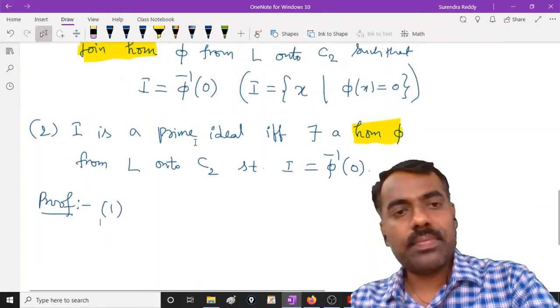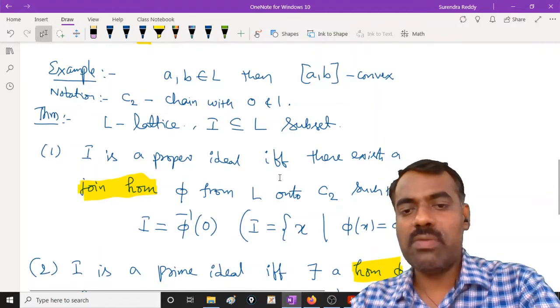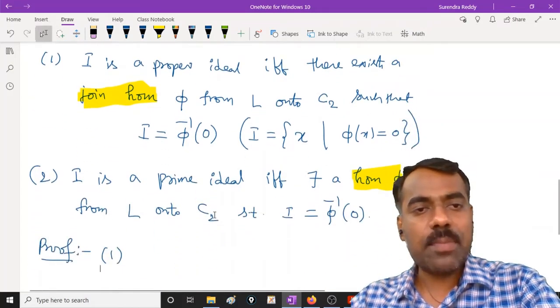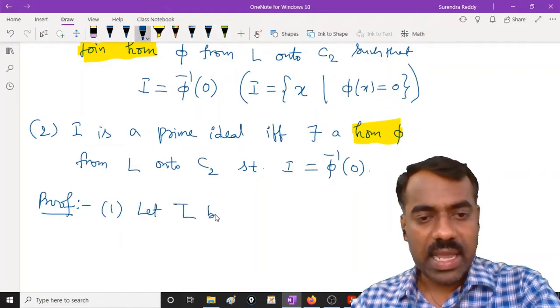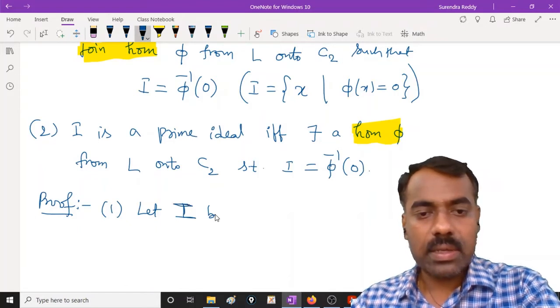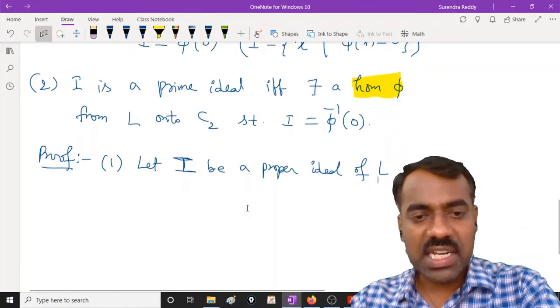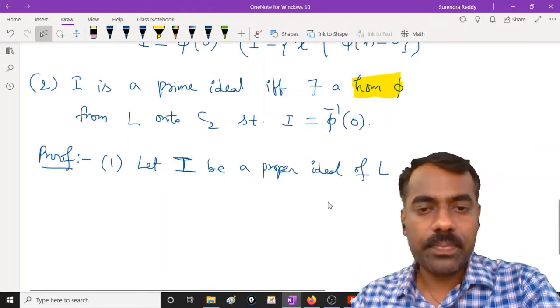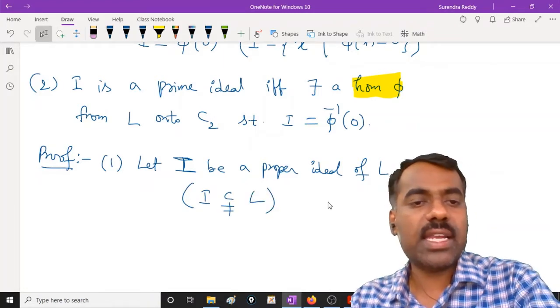Start with a proper ideal. Then we want to show that there exists a homomorphism from L onto C2 satisfying this condition. So let I be a proper ideal of your lattice L. That means I is strictly contained in L, so there exists at least one element from L which is outside. What is meant by a proper ideal? I is strictly contained in L and it is also an ideal.